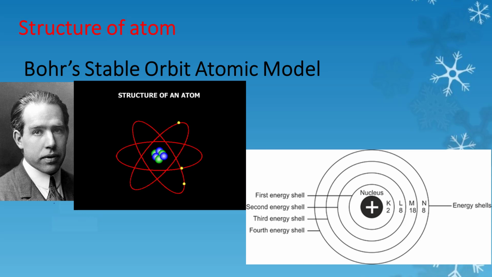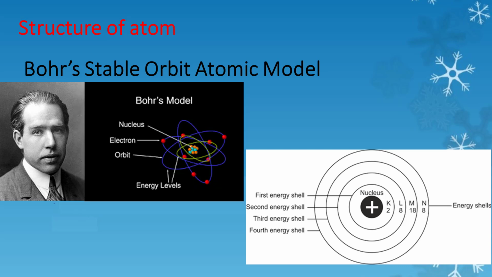Niels Bohr explained the stability of atom by his stable orbit model in 1913. According to Niels Bohr, the electrons revolve around the atomic nucleus in circular orbits at a certain distance from the nucleus. He also said energy of an electron is constant when it is in a particular orbit.